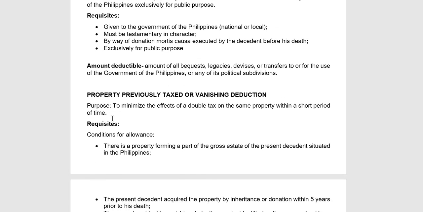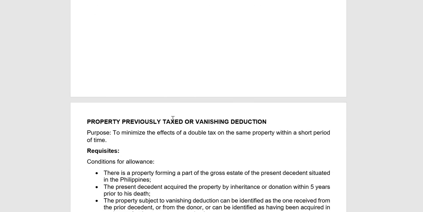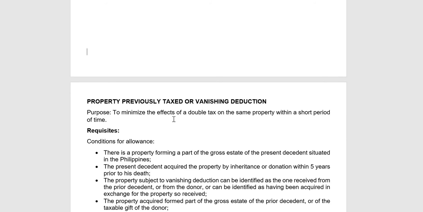Next deduction, and the more difficult one to compute, is the property previously taxed or vanishing deduction. The purpose of the vanishing deduction is to minimize the effects of double tax on the same property within a short period of time. These are deductions on property received by way of gratuitous transfer, may it be donation or succession. It shall be noted that the subject of vanishing deduction is only the inherited or donated property, or property acquired gratuitously, no?